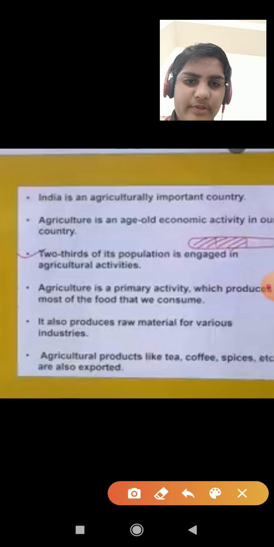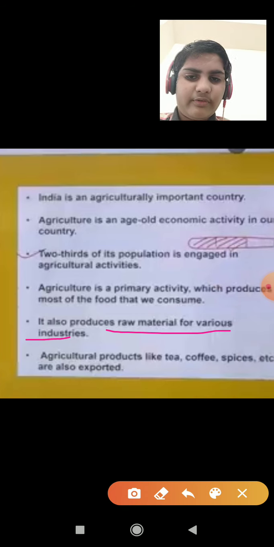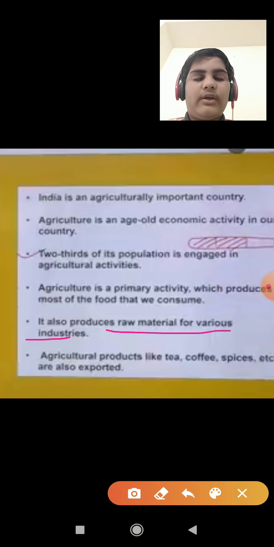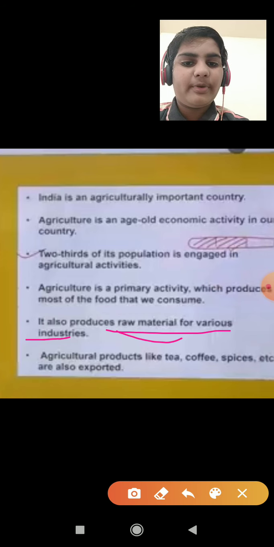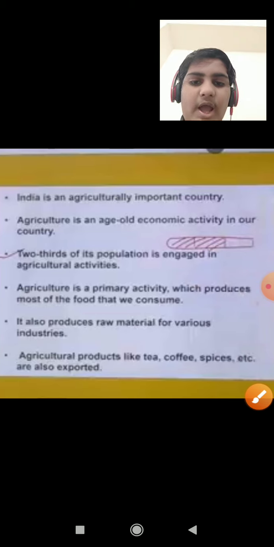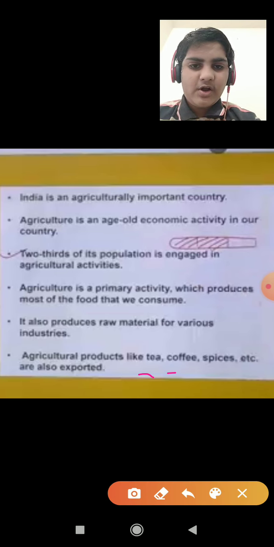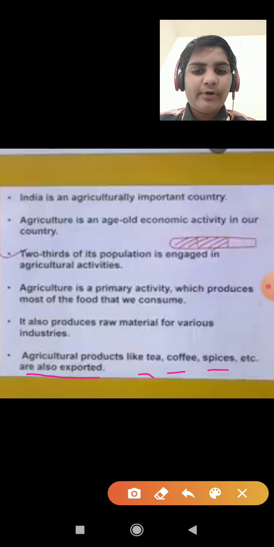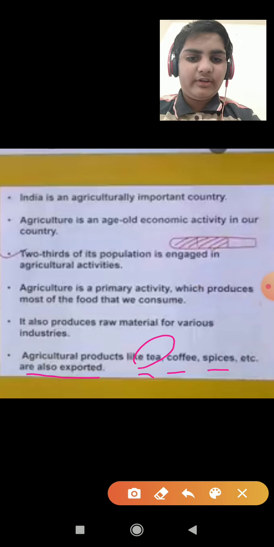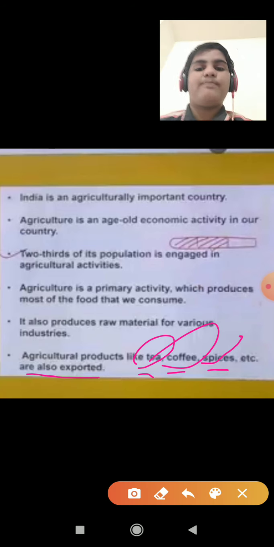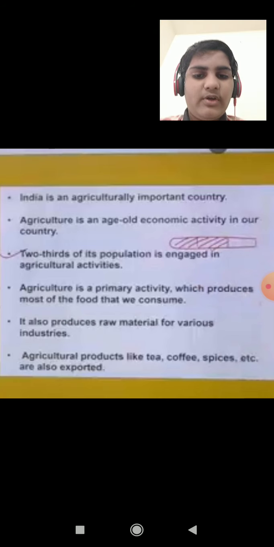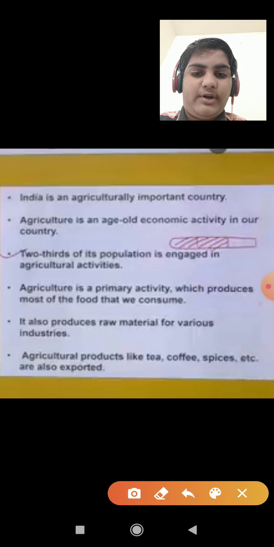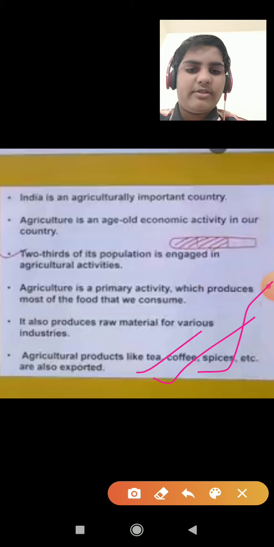It also produces raw material for various industries. Many industries like the cotton industry, the textile industry, get raw material from agriculture. Agriculture products like tea, coffee, spices are also exported. Means the commodities of agriculture, tea, coffee, and spices, are exported to other countries. Last year, the question came: which products are exported? Tea, coffee, and spices are them.